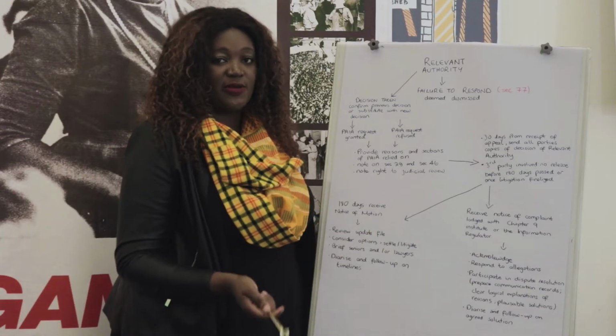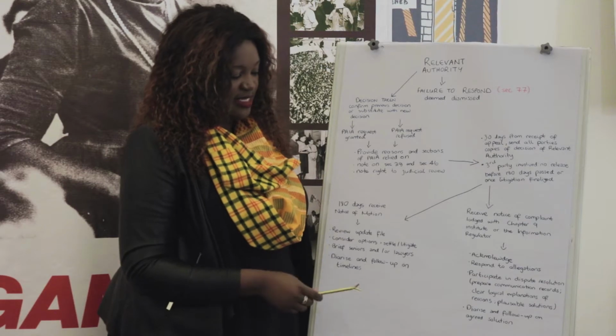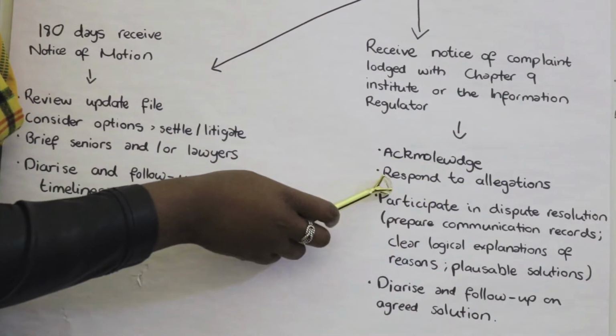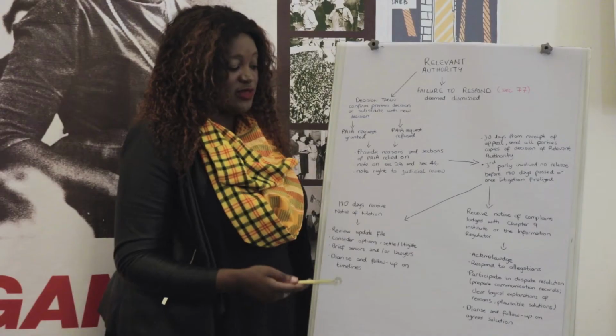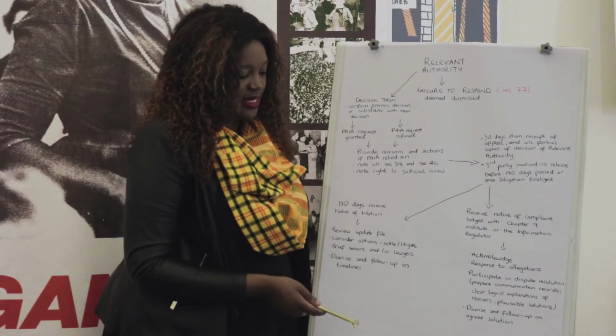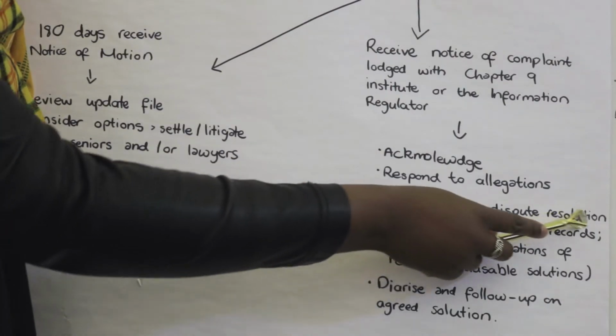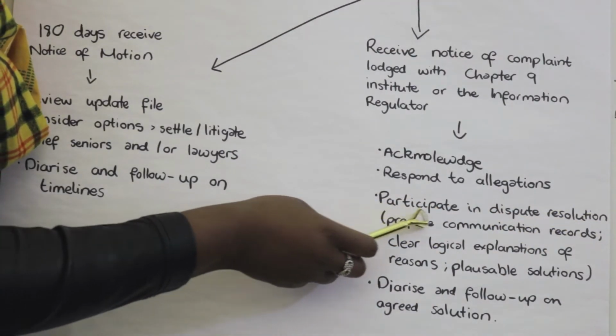But once you receive a complaint, then the following things must be done. The information officer must acknowledge that they've received this complaint, and they must react and respond to the allegations that are placed in the complaint. The officer also has a duty to participate in any dispute resolution mechanisms that will happen.